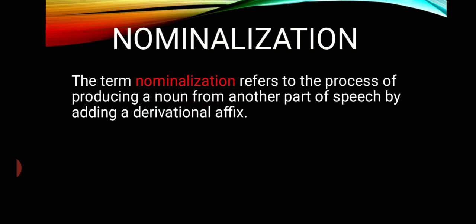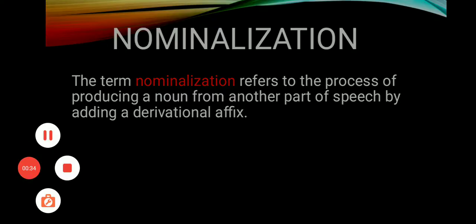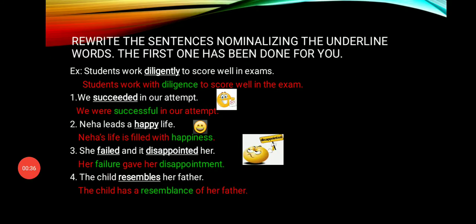And you know, the term nominalization refers to the process of producing a noun from another part of speech by adding a derivational affix. And it can be done in 3 ways. Now we shall see some examples. Rewrite the sentences nominalizing the underlined words. The first one has been done for you.